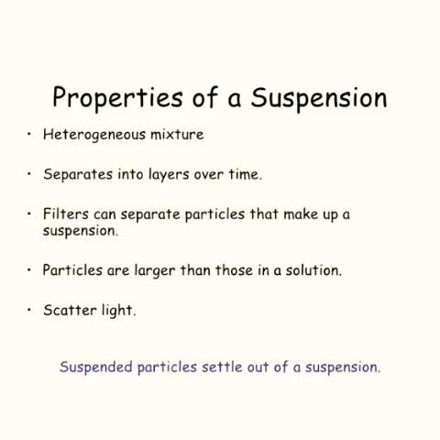The solute particles settle down when a suspension is left undisturbed, so a suspension is said to be unstable. They can be separated from the mixture by the process of filtration. That is, filters can separate particles that make up a suspension. So students, you understood what is a suspension and the properties of suspension.